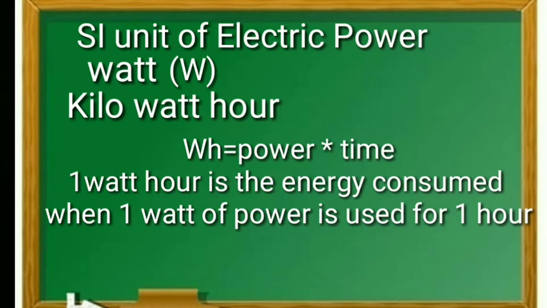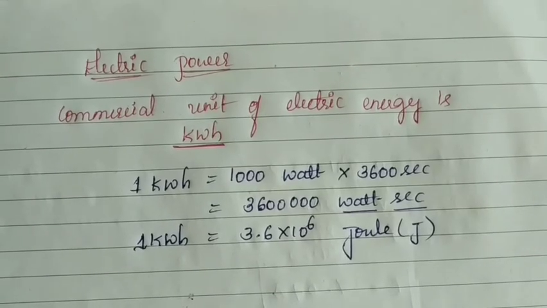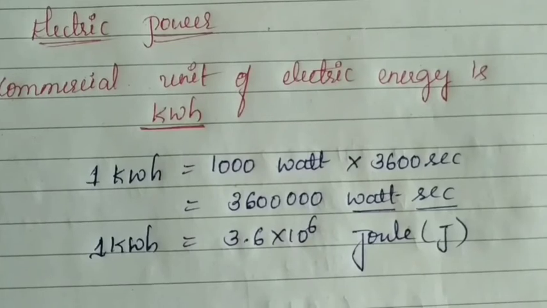The commercial unit of electric energy is kilowatt hour. See children, the commercial unit of electric energy is kilowatt hour.